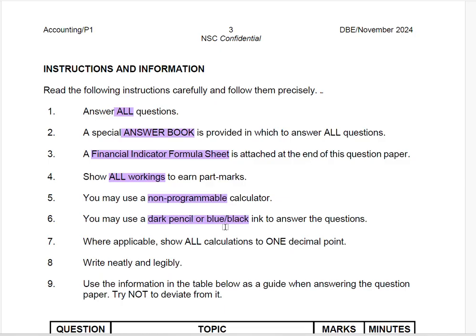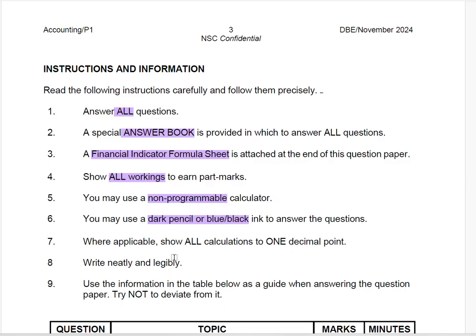So please ensure that you do not use a pen that you didn't use during the year, because you are running a risk that it is not the correct pen to use, and in that case, unfortunately, your paper might potentially not be marked.